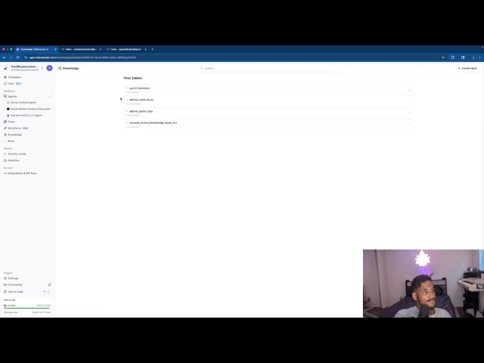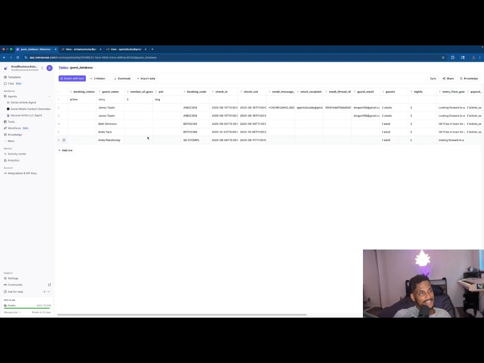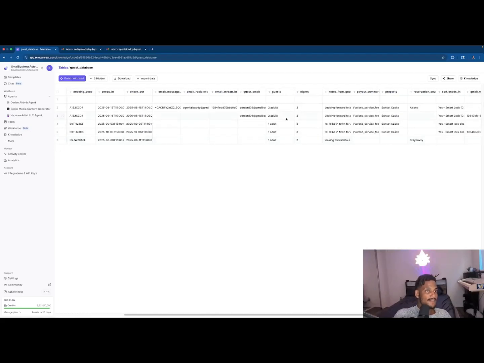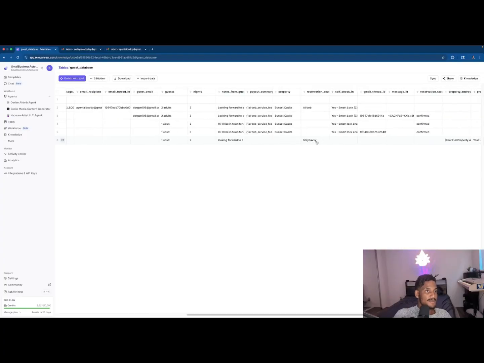let's go to Airbnb. Let's go to the guest database here. I think I've used Anita before, so I'm going to filter out which Anita is which. Okay, amazing. So we have Anita Place to Stay. She's our latest guest. We have her check-in time or checkout time and her check-in status. We can see the reservation source is from Stay Savvy. We have another one from Airbnb.